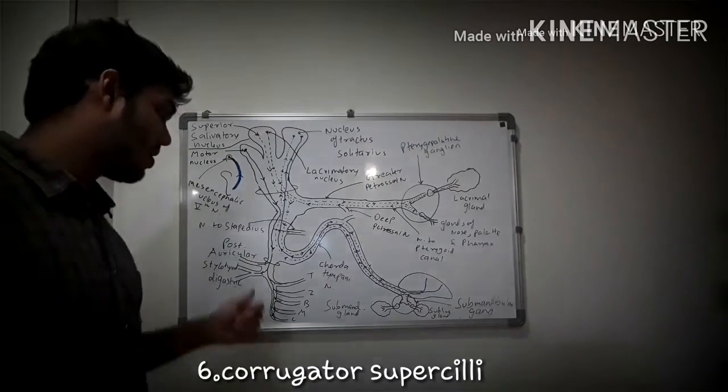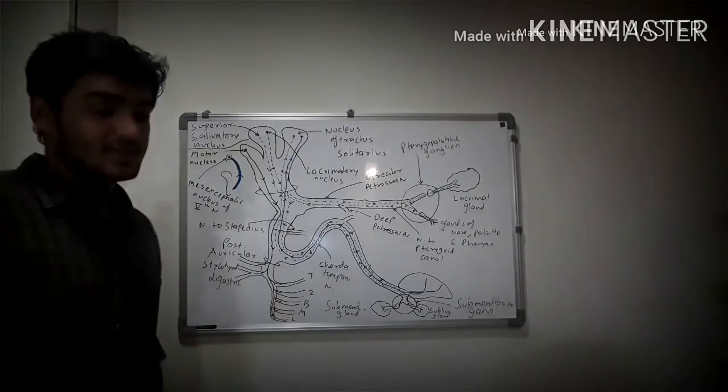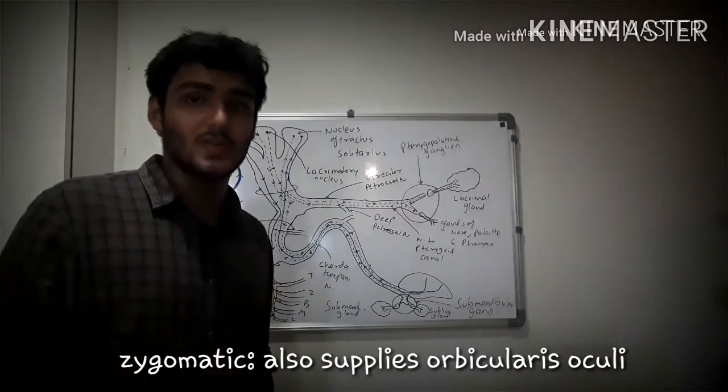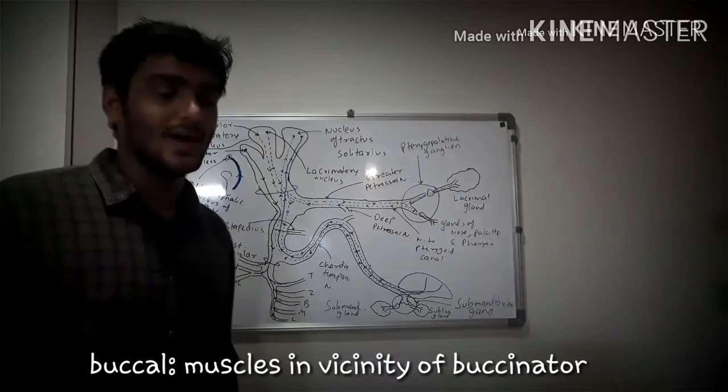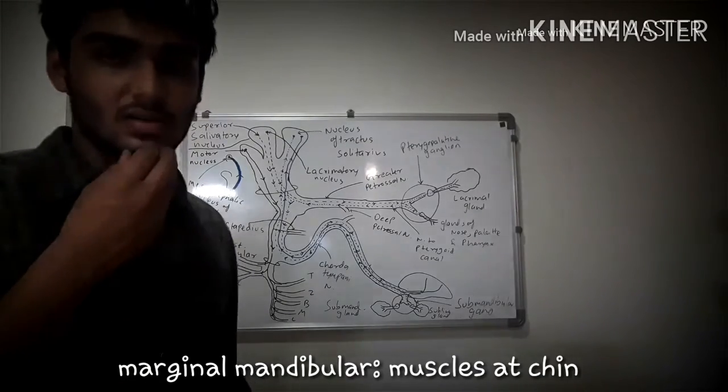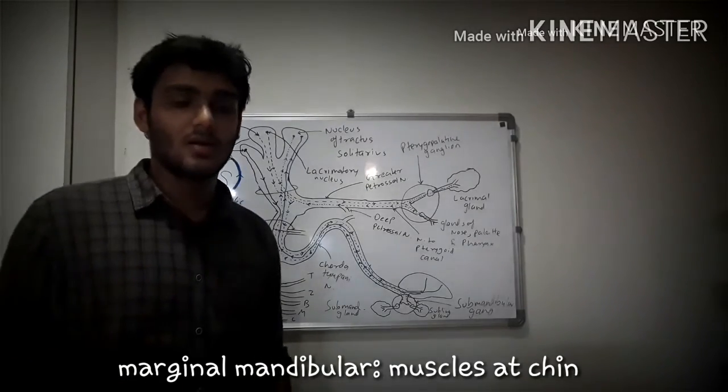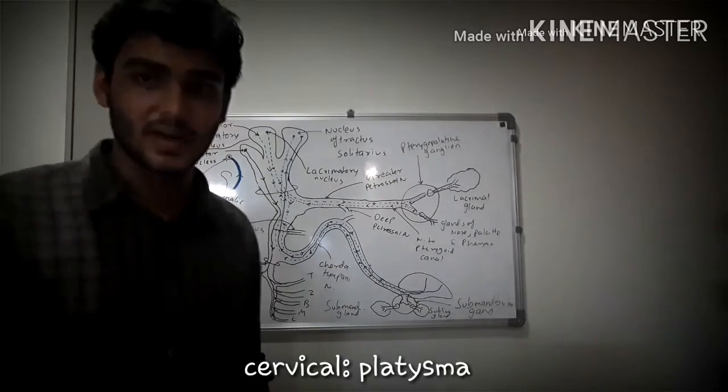Now, coming to the zygomatic branch, it also supplies the orbicularis oculi muscle. The buccal branch supplies the muscles in the vicinity of the buccinator. The marginal mandibular supplies the muscles at the chin. And the cervical branch supplies the platysma.